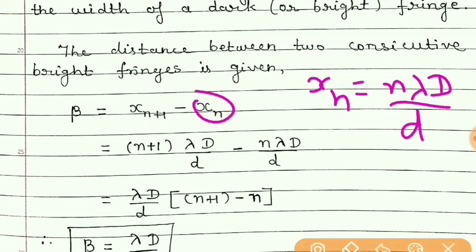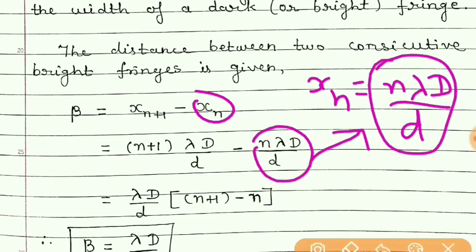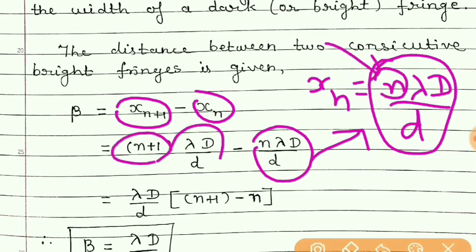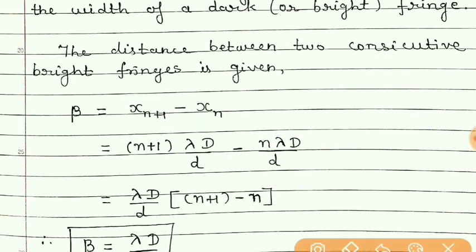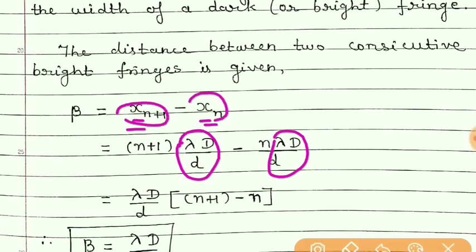So xn is equal to this, and if we take xn plus 1, in place of this n we have to write n plus 1, and lambda D by d as it is. So we have just written the formulas for xn plus 1 and xn.